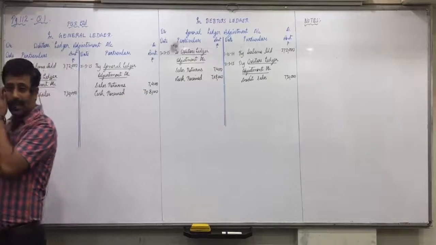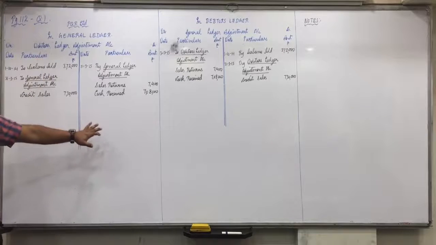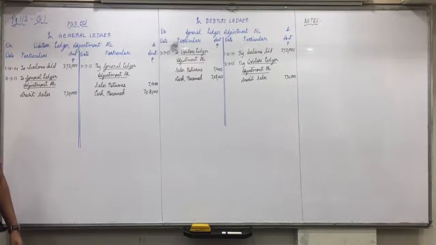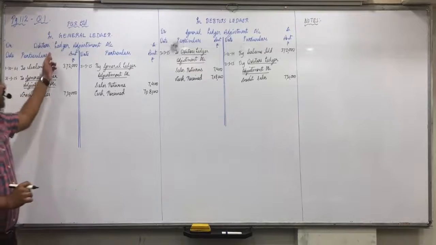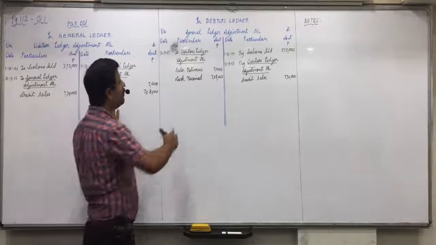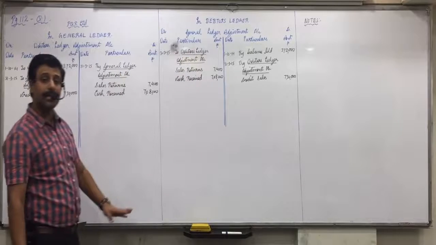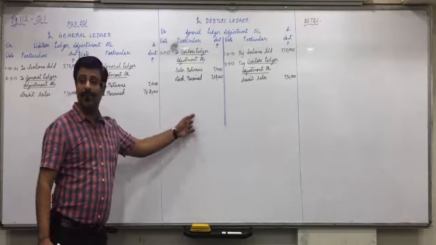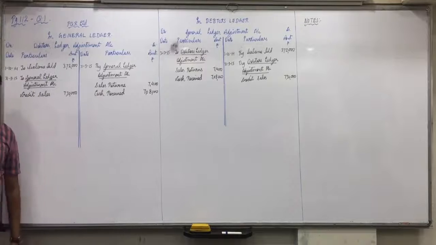Okay, so debtors ledger adjustment account you see from the debtors point of view, and general ledger you see from the opposite accounts point of view. So here cash to debtors means debtors on credit side, cash account debit means in general ledger on debit side. Did everyone understand this? Any doubts up till here? This you will see from the debtors point of view, this you will see from the opposite accounts point of view.